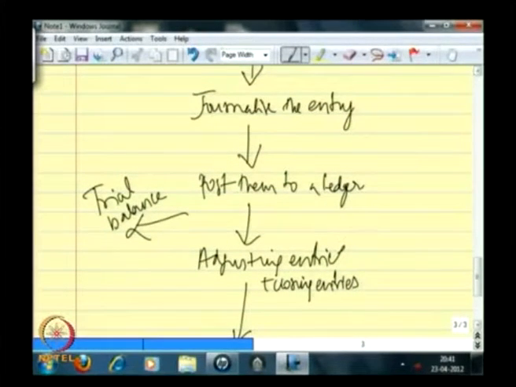So there were transactions, you analyze the transactions. On the analysis, you know what type of accounts get affected, you post the debit, credit, and then collectively identify identical accounts, find the closing balance after you have journalized them and posted them in the ledgers. As an interim measure, check whether your debit is equal to credit by way of a trial balance, and then you prepare your financial statement. So, this is one accounting cycle.